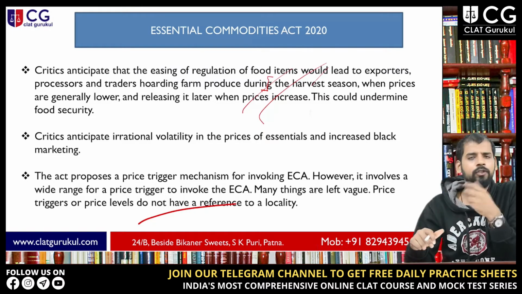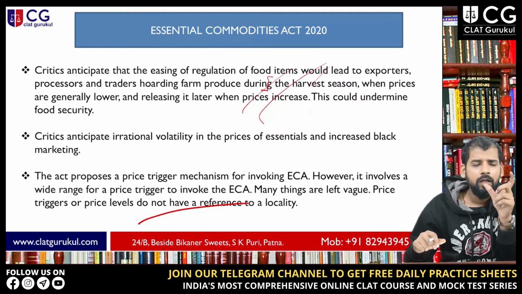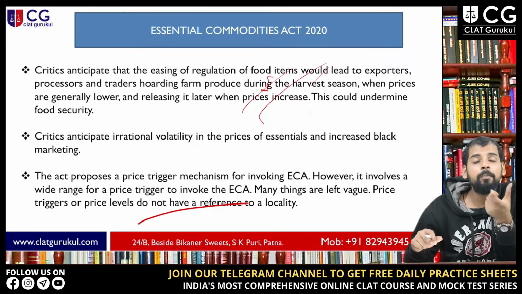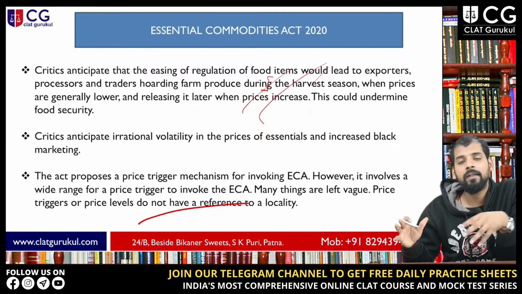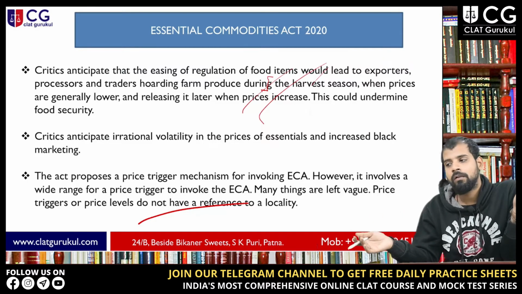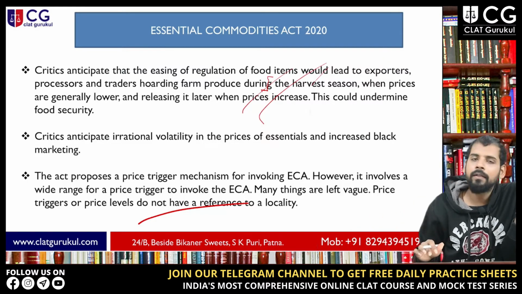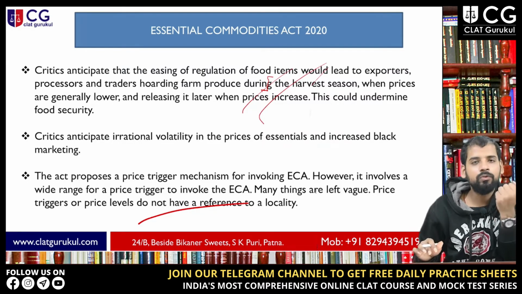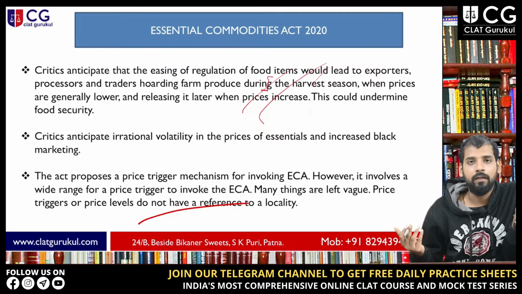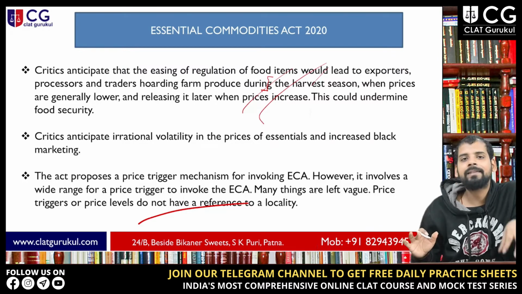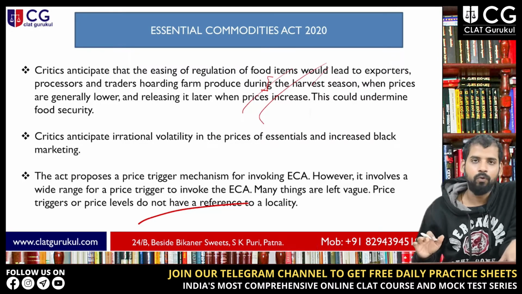So this was the whole issue: they'll have a monopoly over the price of these products. They'll hoard these products, and when the price rises in the market, they will sell all of them, so all the profit goes into the pocket of private players and not to the farmers. So where is the basic idea of enhancing the income of farmers? The profit goes to the private sector, and farmers are still at the same place they were before.